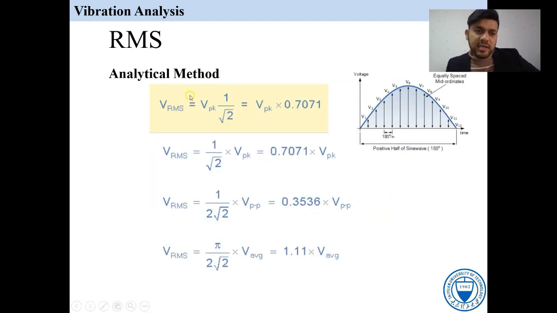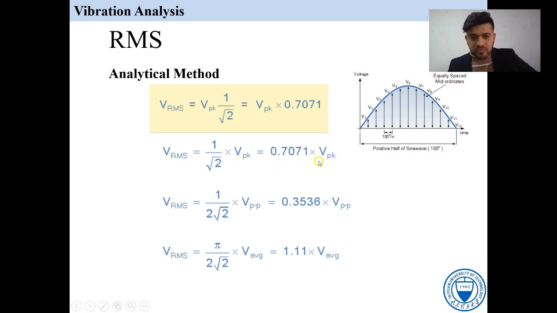The next one is the analytical method. The RMS is 1 over root 2 multiplied by the peak value. Can you see which one is the peak value? The peak value is V6. You can see here V6 is the peak value, and we multiply it by 1 over root 2, and that is also called the root mean square value.